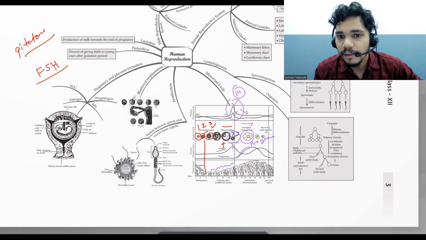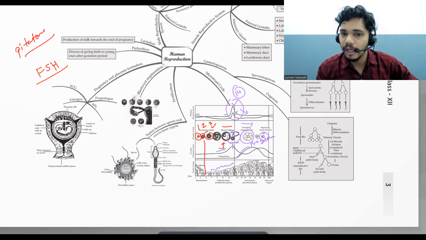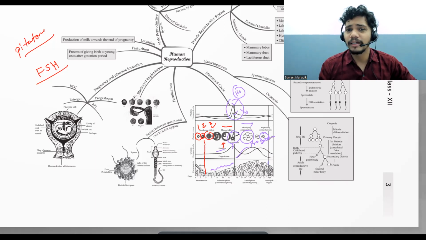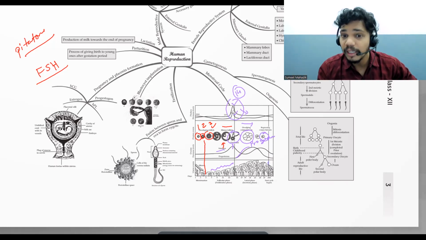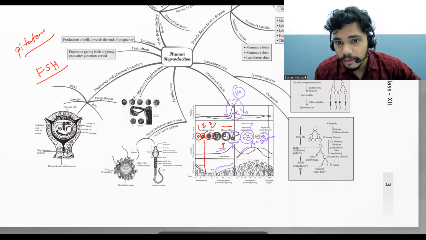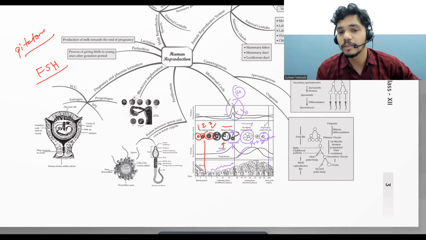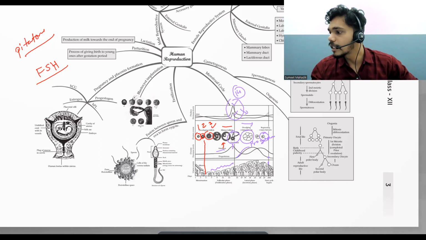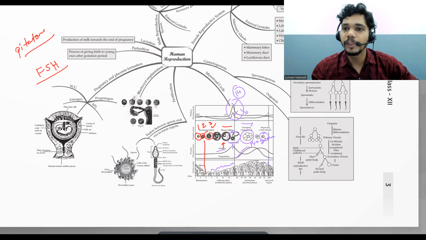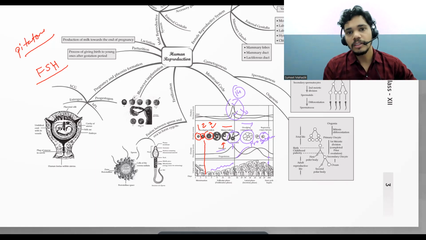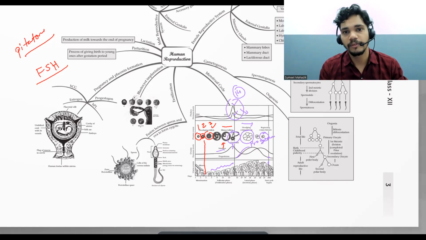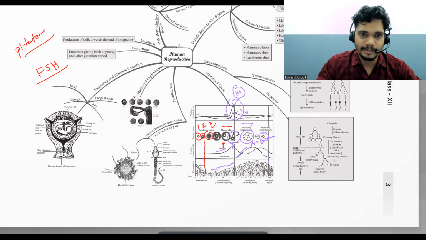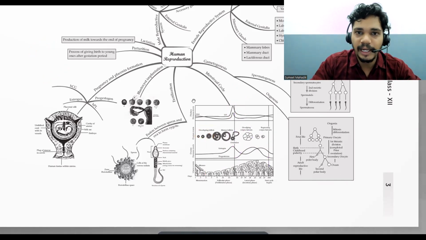Exactly. The moment there is an unfertilized egg, the endometrium lining undergoes shedding. So progesterone is responsible for giving the signal: there is no fertilization, so now you are required to be shed off. So this was the menstrual cycle. This point is very clear to you. Yes, that's great. Now, fertilization.